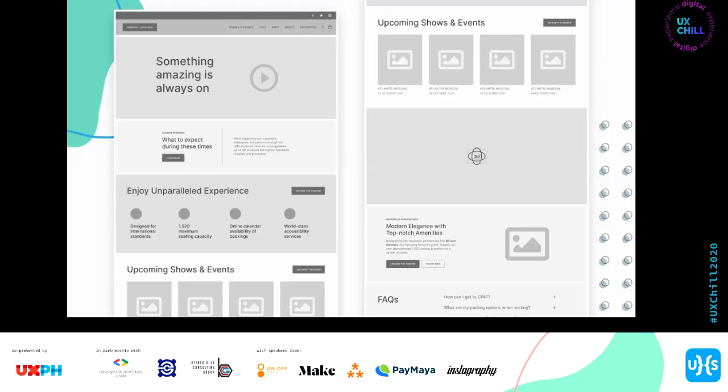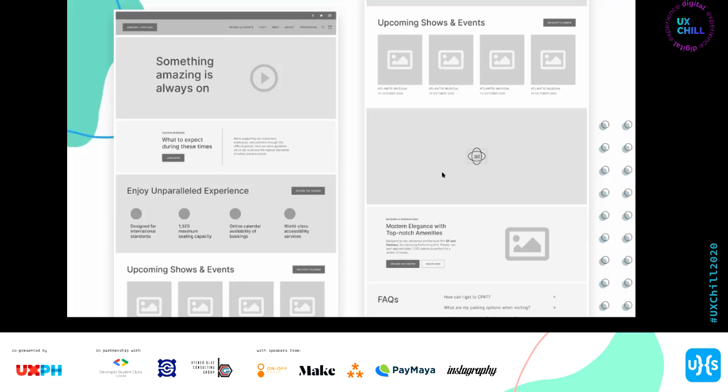Maraming things that will come up when you're doing high fidelity na. Like, hindi pala mukhang balanced pag in-add ko na yung elements. Ay, ang sikip, anong gagawin ko? You're free to make adjustments accordingly, since it's supposed to be an iterative process. You're supposed to be able to keep on improving on it.